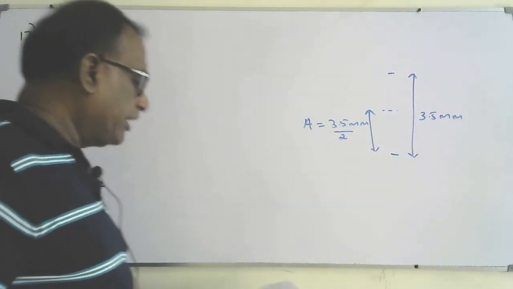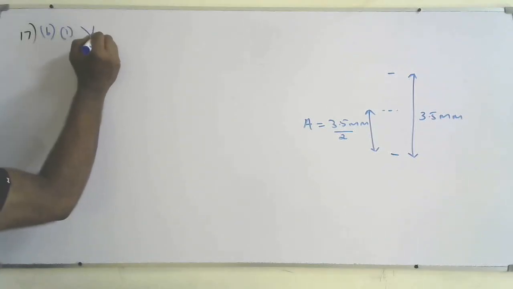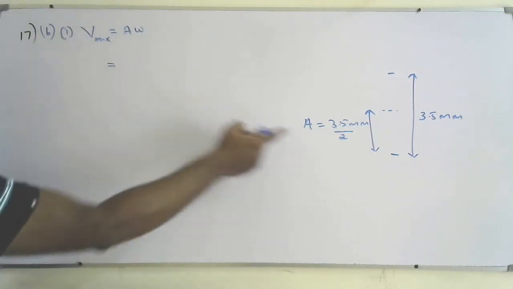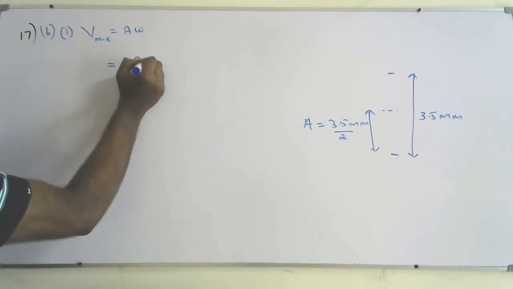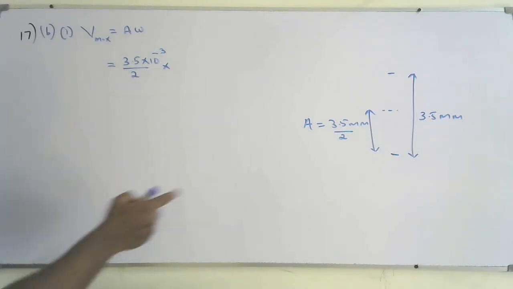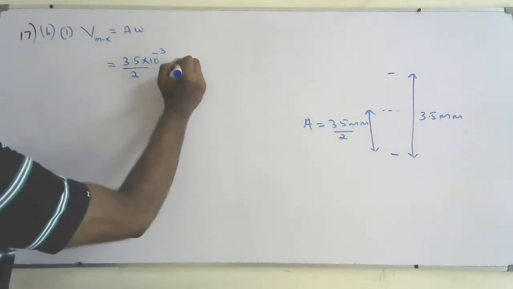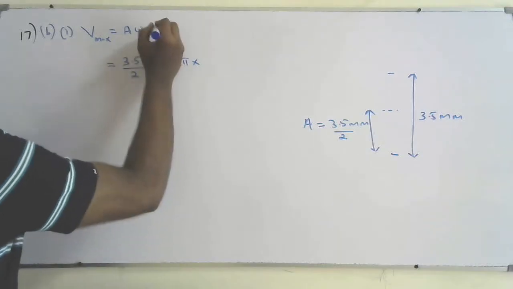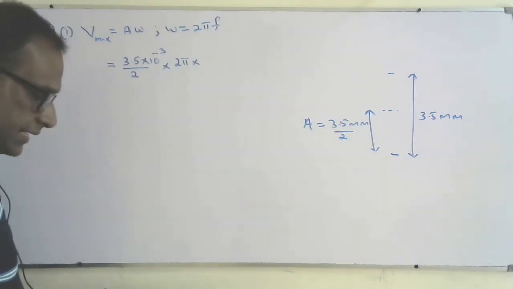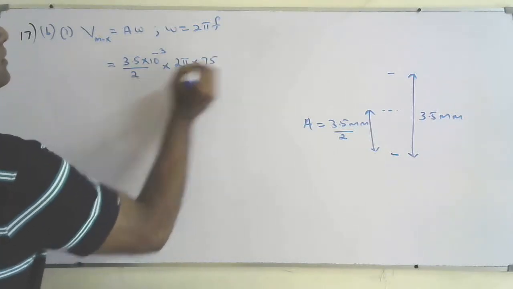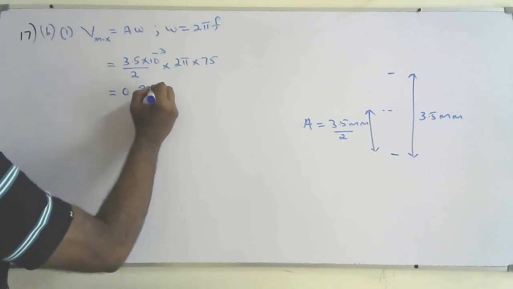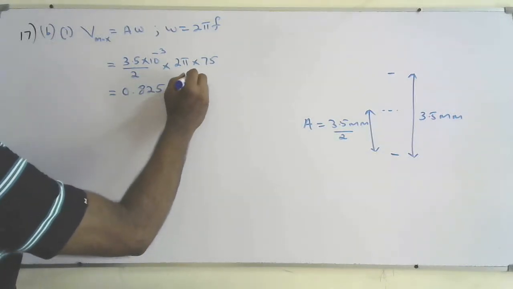Okay, so the question is find the maximum speed of the coil. We know that V max equals A omega. So amplitude is 3.5 times 10 to the power minus 3 divided by 2. That's the amplitude, I already explained that. In omega, 2 pi f. So we know that omega equals 2 pi f. We know the frequency, that is 75 hertz. So that will be 0.83 or 0.825 meter per second.